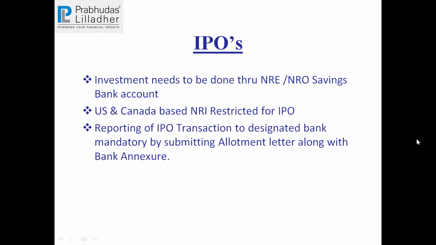Coming to IPO, again, we have to do it through NRE and NRO savings accounts for NRIs. US and Canada investors are restricted for IPOs. They cannot do it. As I mentioned, an IPO transaction also has to be reported to the designated bank, because tomorrow when you sell that IPO, there should not be an issue that you have not reported the purchase transaction. For that, you have to give the allotment letter, and there is one annexure for reporting IPOs. So that also needs to be done.